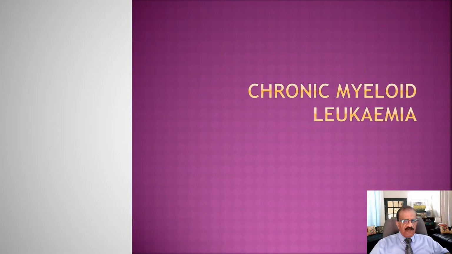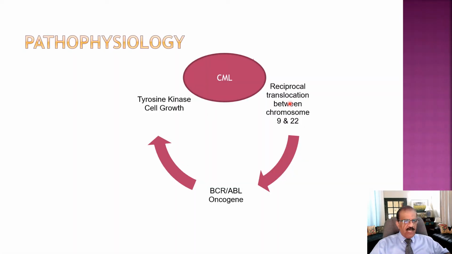Chronic myeloid leukemia, let's first discuss the pathophysiology. We have 46 chromosomes, and behind most leukemias there is usually some mutation. Now, in this case, there is a reciprocal translocation between chromosome number 9 and chromosome number 22. Translocation means some portion of chromosome number 9 goes to 22 and some portion of 22 comes to chromosome number 9.